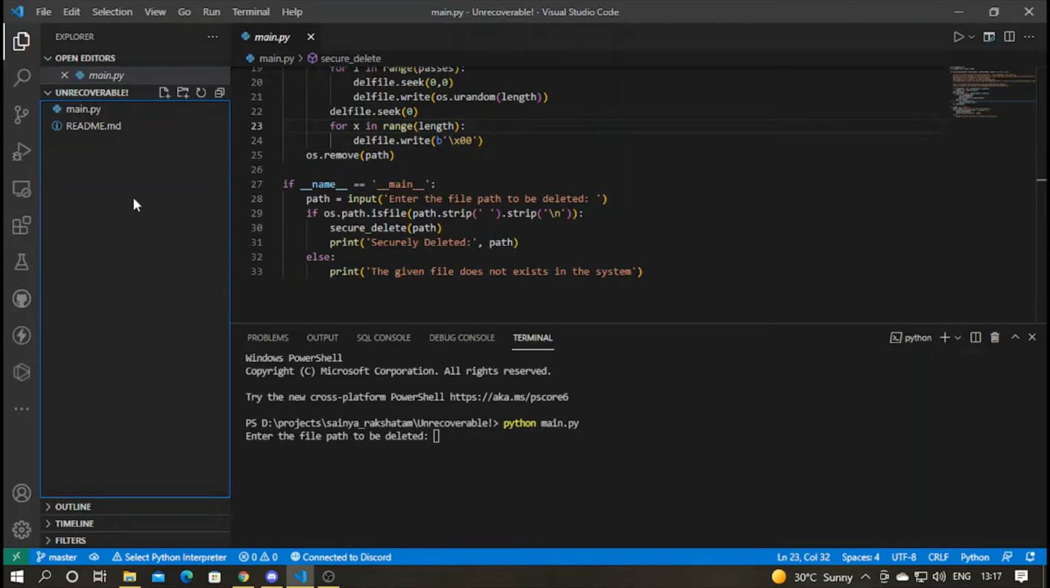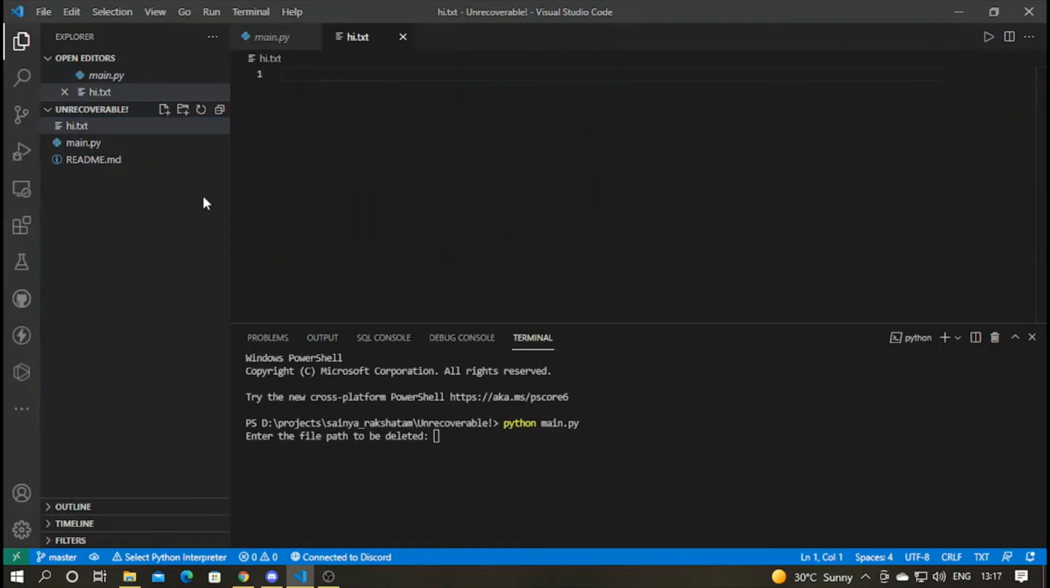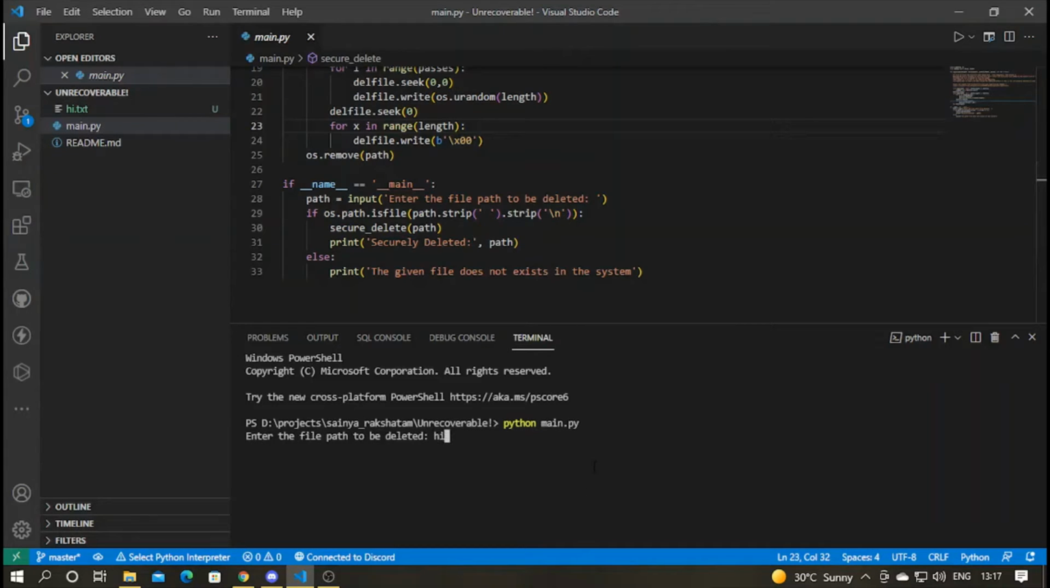At first I'll create a simple text file, hi.txt. I'll just enter some text. Now I'll type here hi.py. See here, I created hi.txt and here I typed hi.py, and hi.py does not exist in the system, so it gave me an error. So I'll just rerun the program again.